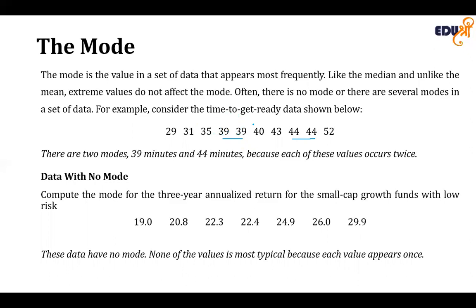There can also be different data where there is no mode, if the numbers are not repeated. Say, for example, if this 39 were 38 and this 44 were 45, then none of the numbers is repeated twice. So that is why there will be no mode in this case.